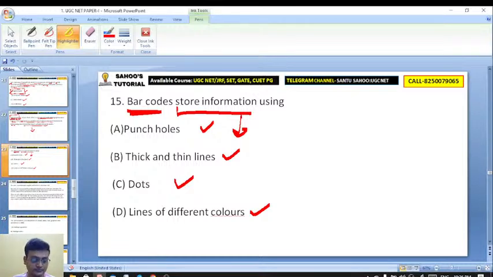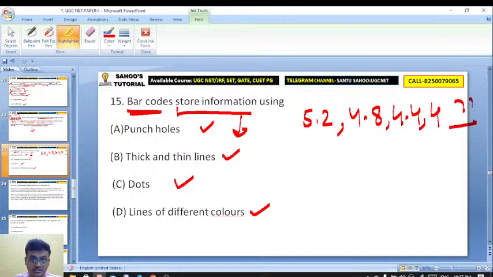Sorry, you all know barcodes. Here is another one. 5.2, 4.8, 4.4, then 4.